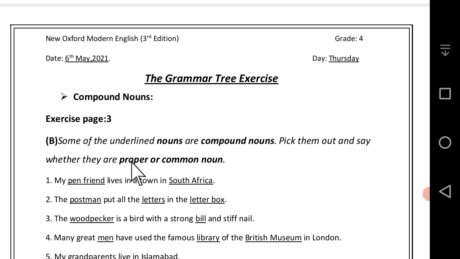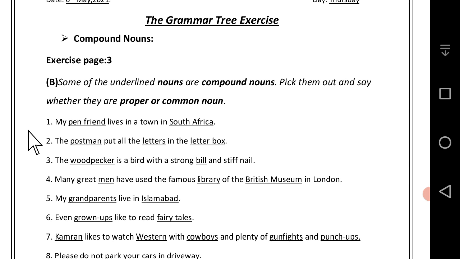Now we start to solve the exercise here. My pen friend lives in a town in South Africa. Here in this sentence, compound nouns. Pen friend and South Africa are the compound noun. And you write here what is common or what is proper. Pen friend is common noun and South Africa is proper noun. Second one, the postman put all the letter in the letter box. Here in this sentence 10 words are underlined, 10 nouns are underlined, and all these nouns are common noun.